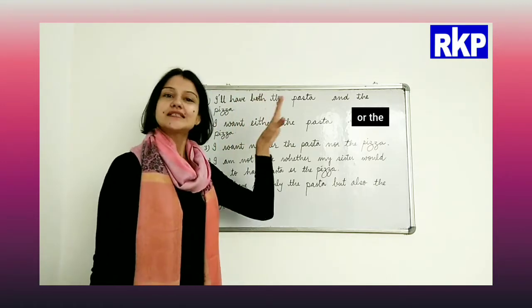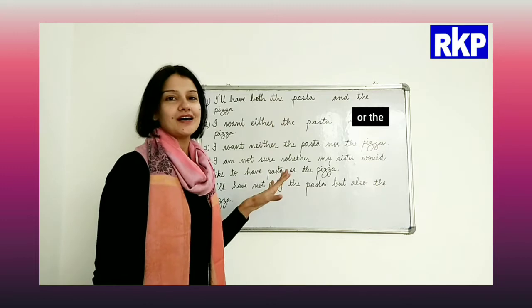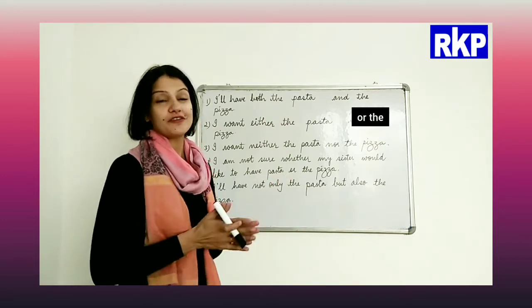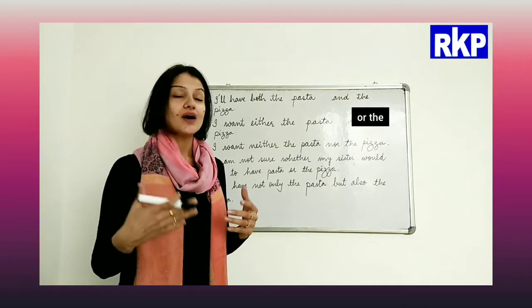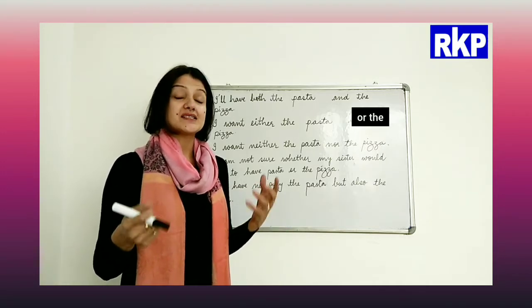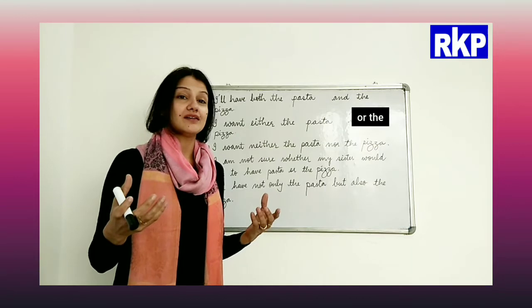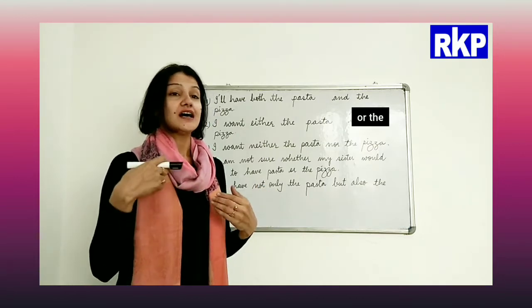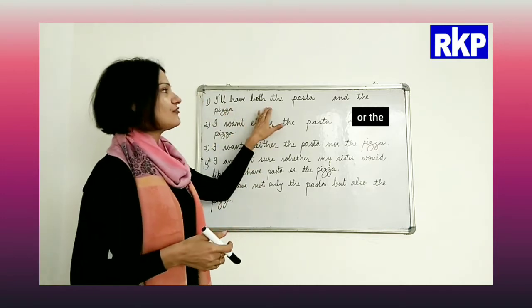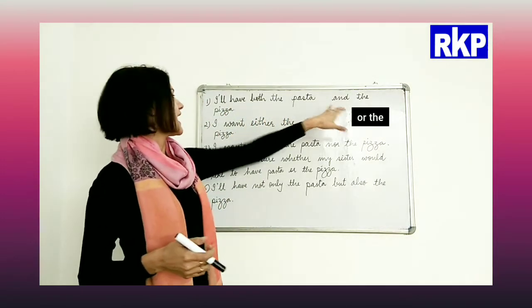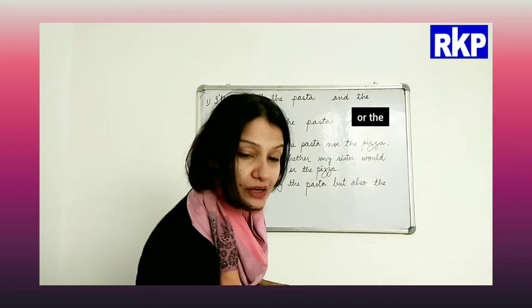I have used the same sentence for different conjunctions so that we can understand how these conjunctions change the meaning of the sentences, right? So, I'll have both the pasta and the pizza. Now if you see here,